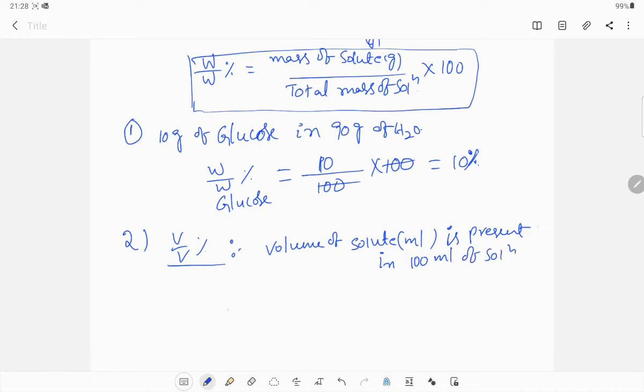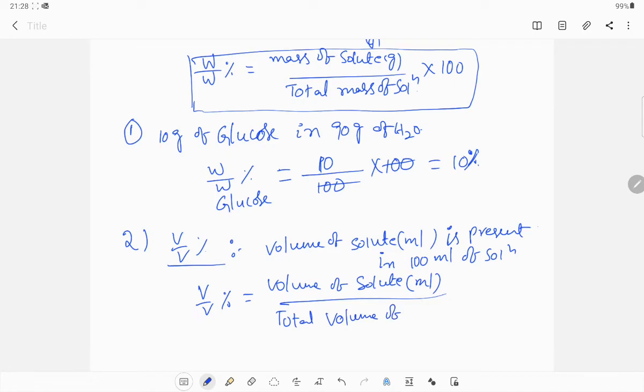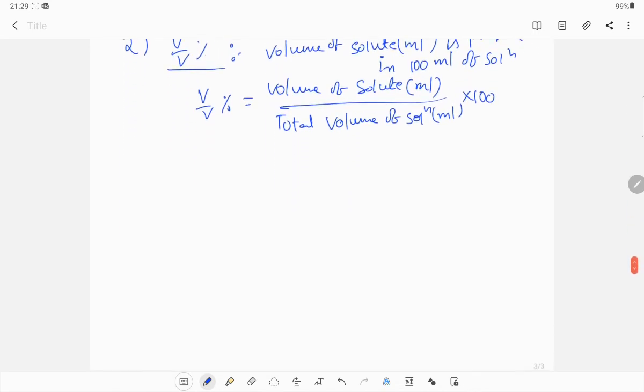Now the mathematical expression: volume percentage equals volume of solute or component in ml divided by total volume of solution, into 100.